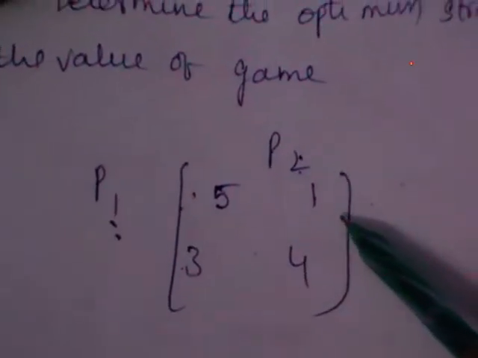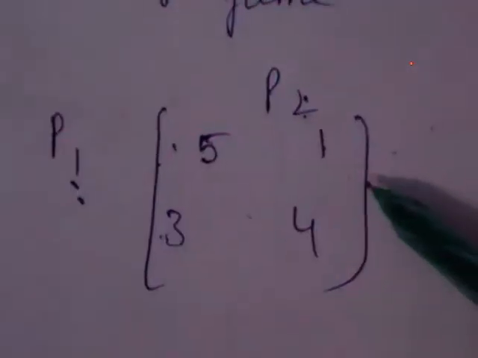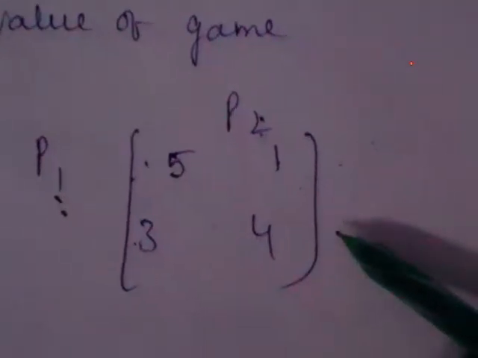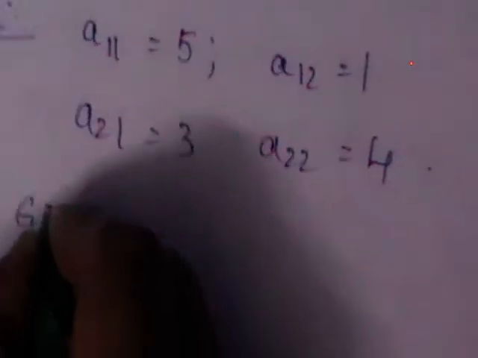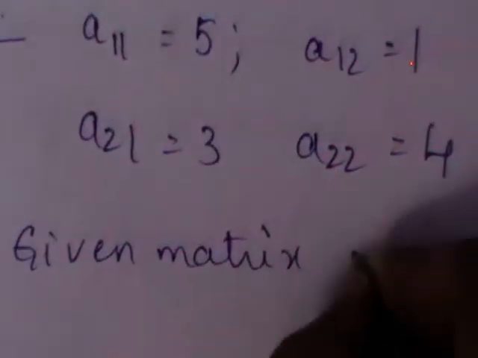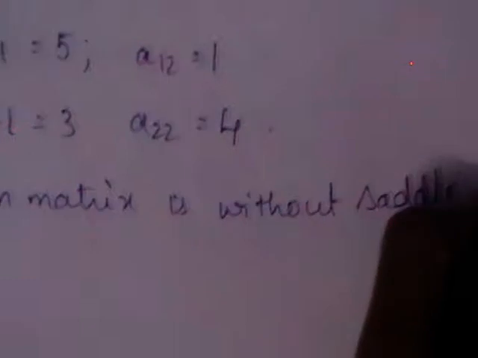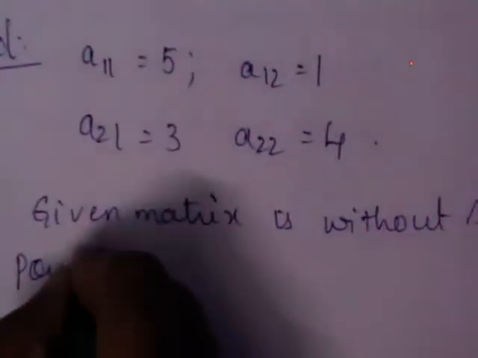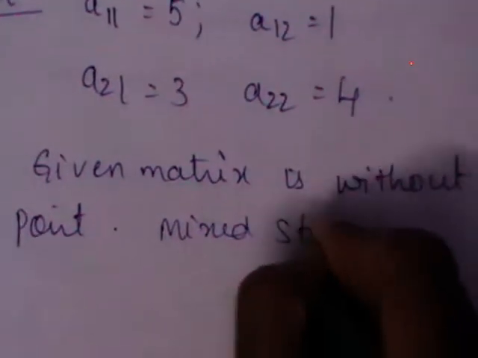This problem clearly doesn't have a saddle point. You check whether maximin is equal to minimax or not. Clearly the problem doesn't have a saddle point. The matrix is without a saddle point. If you have the saddle point, you are going to obtain the solution by using the saddle point technique itself. So we are going to use the mixed strategies.